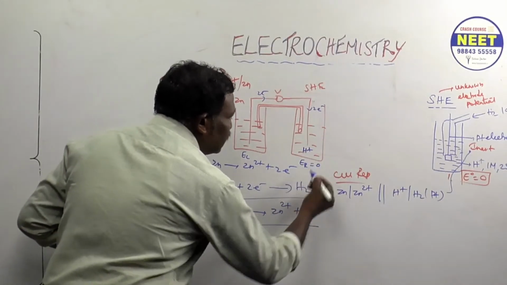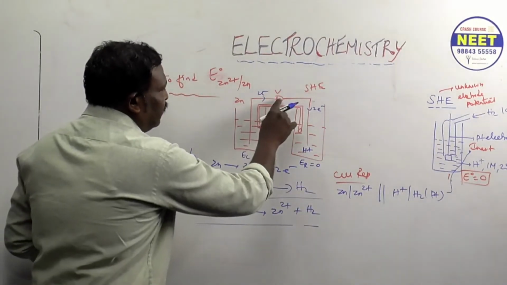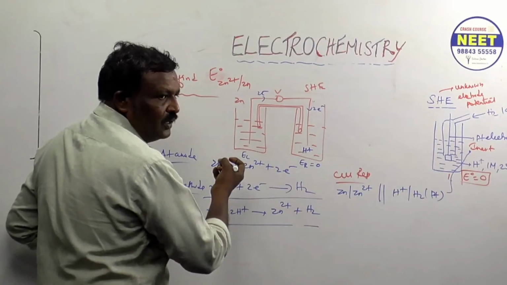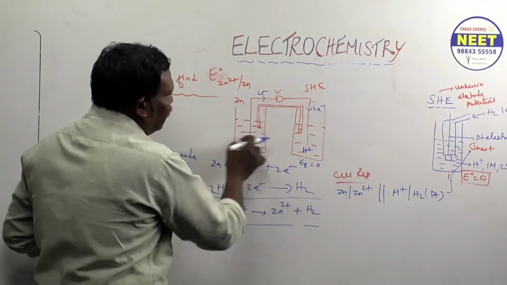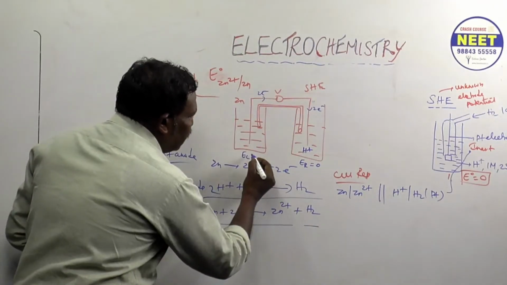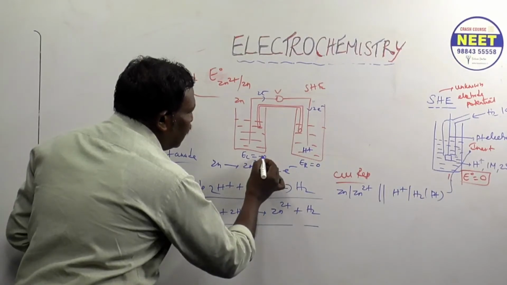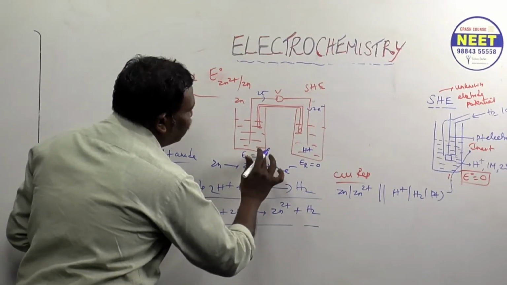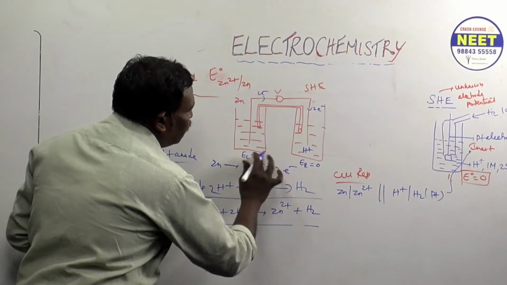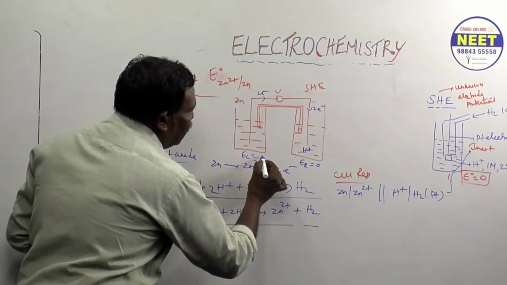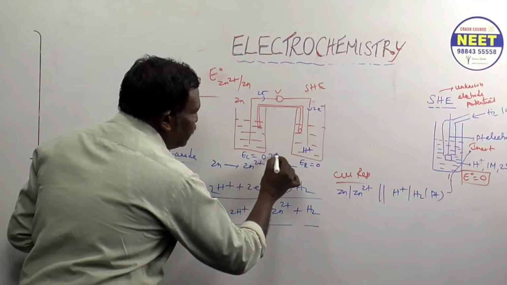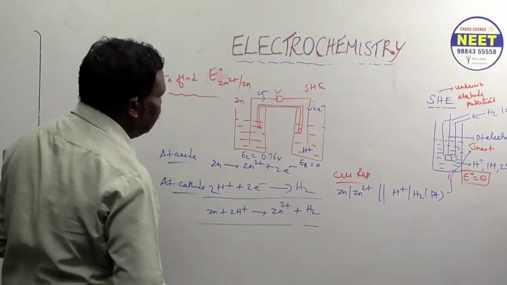But here we are getting some EMF. That EMF is obtained only by zinc, so we write minus here. I know the value, so I am writing 0.76 volt. Understood? Right.